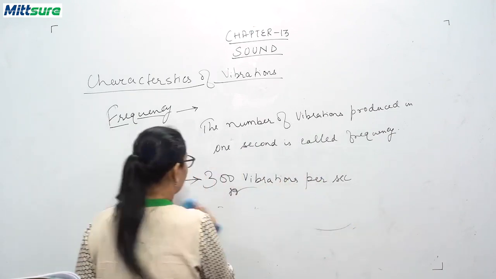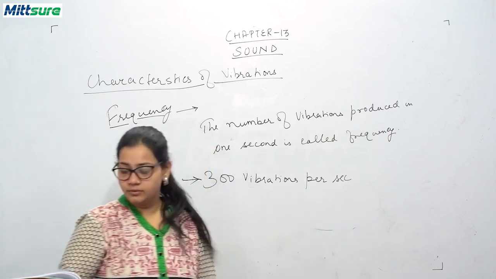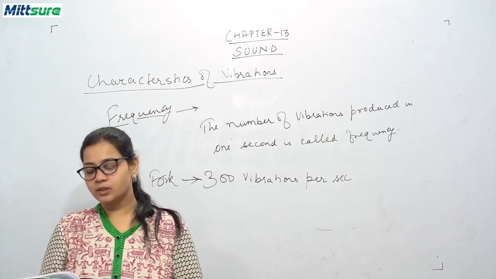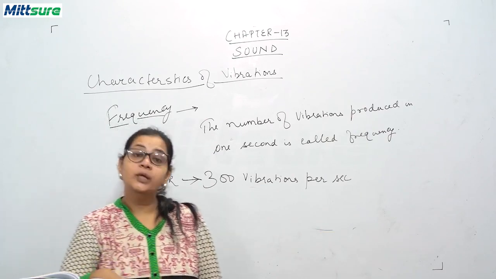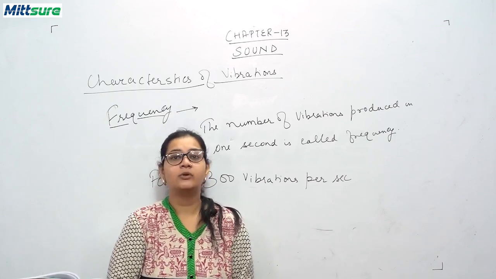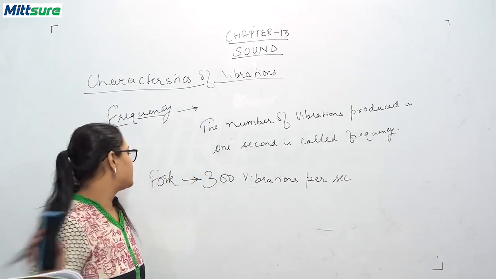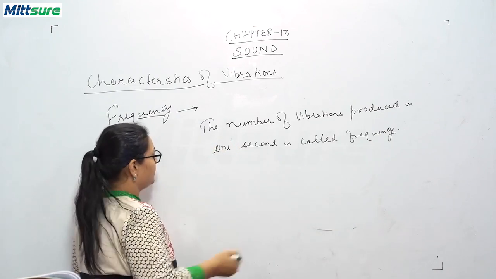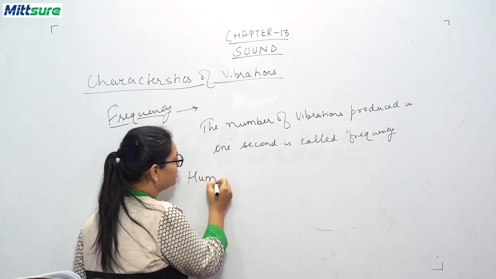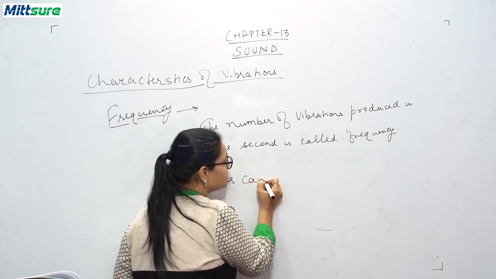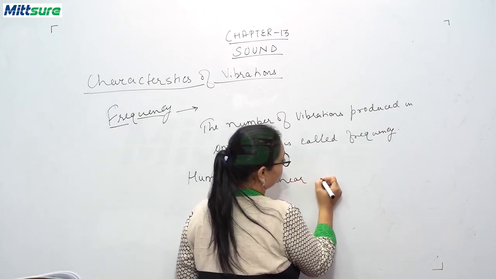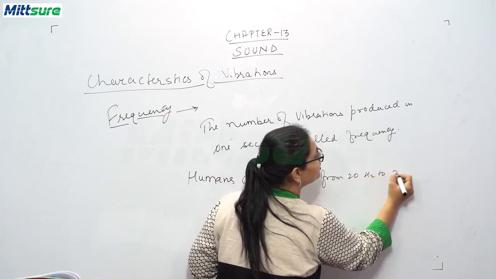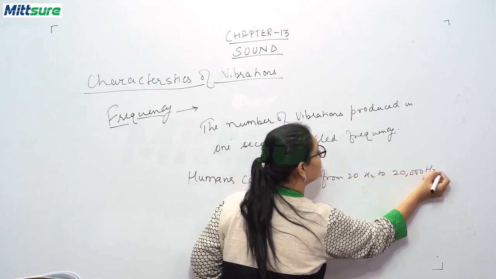Now, students, we can only hear in the range of 20 to 20,000 hertz. Let me write down first: humans can hear from 20 hertz to 20,000 hertz.